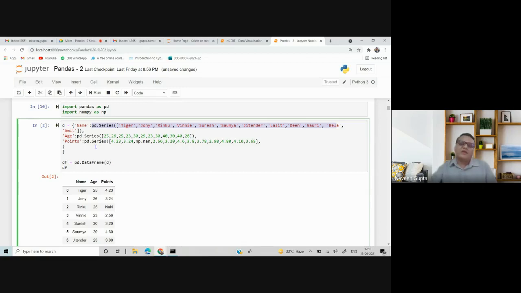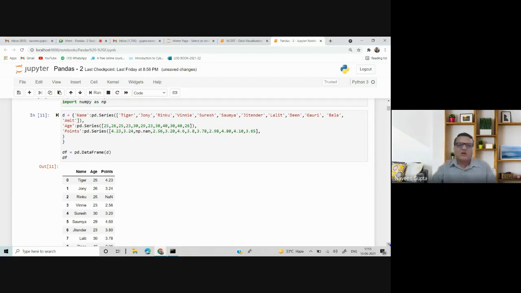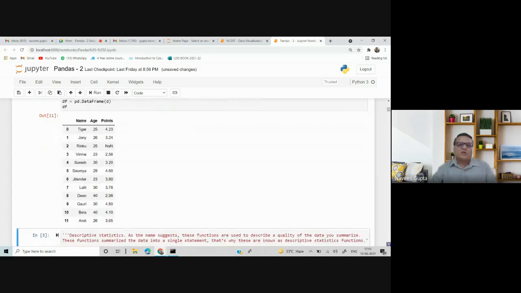Index values I am taking as the default, which is 0, 1, 2, 3, and I have just executed, so my data frame will be created. This is the first concept, wherein I am creating my data frame with the help of series, as the students have already done in class 11. So we can use series to create the data frame. We can also create the data frame by taking data from a CSV file. That's my wish. So I have taken this data from the series.